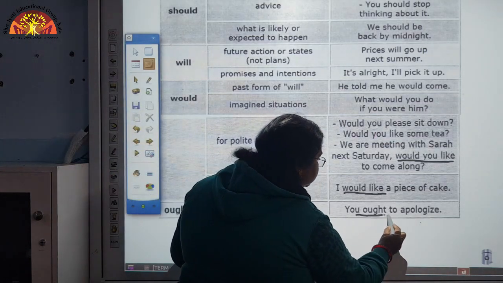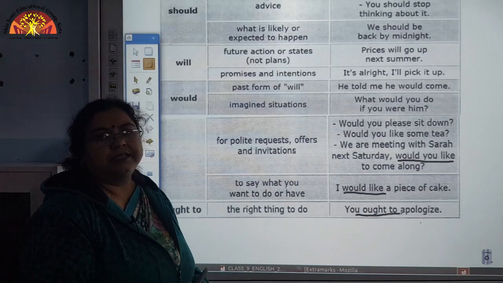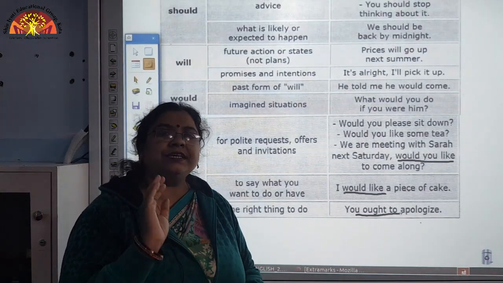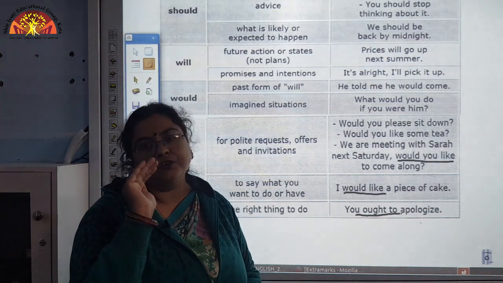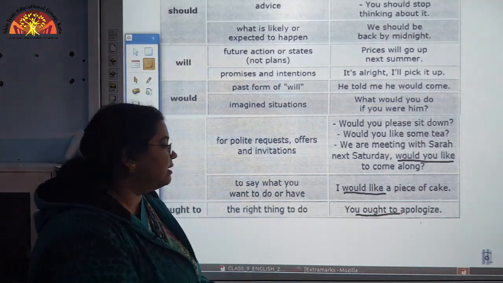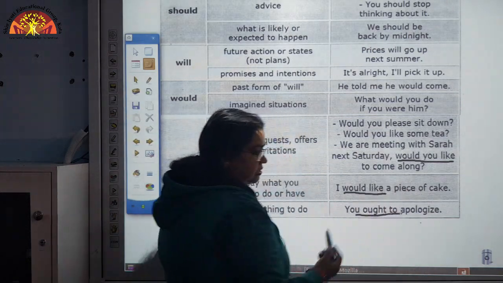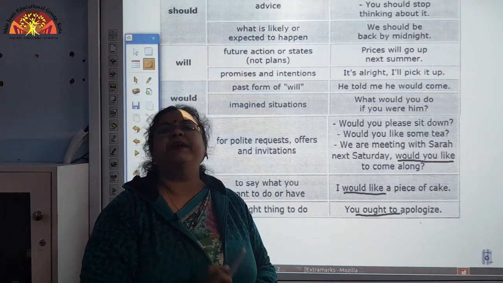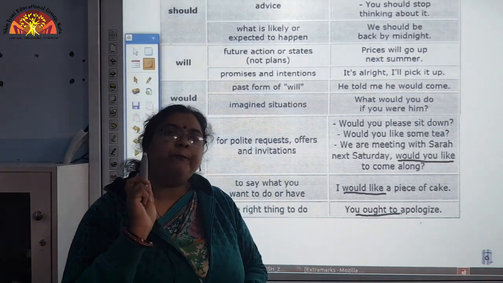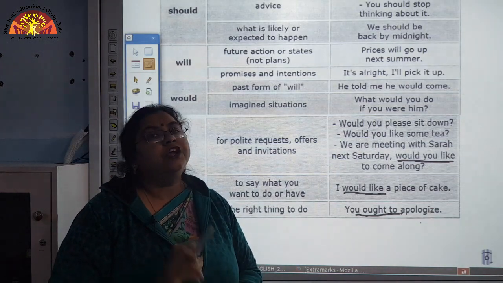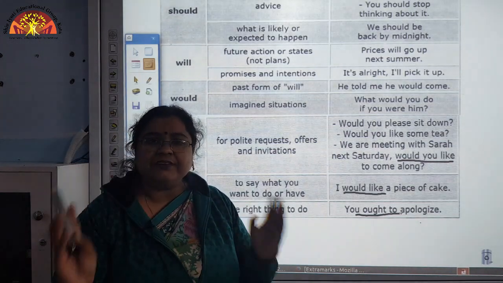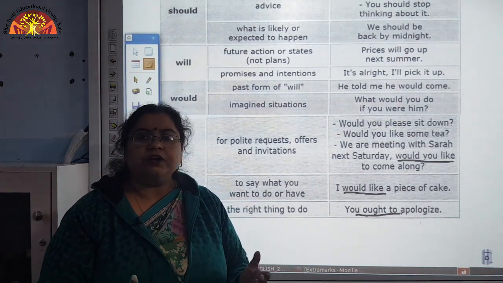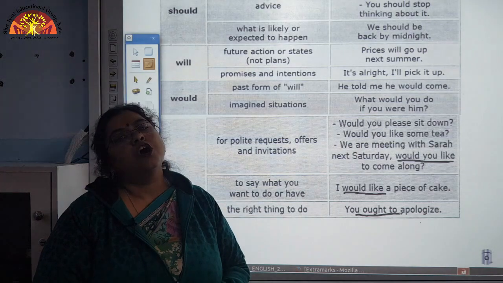You ought to apologize. That means now there is no escape from apology. This is a compulsive action which you have to perform. Another example is you ought to take your medicines. Here also there is a compulsive advice, you cannot skip your medicines. So, in this manner we use ought to.